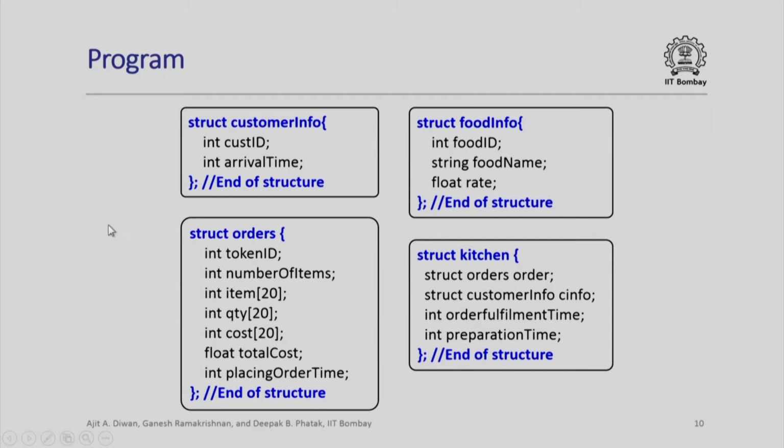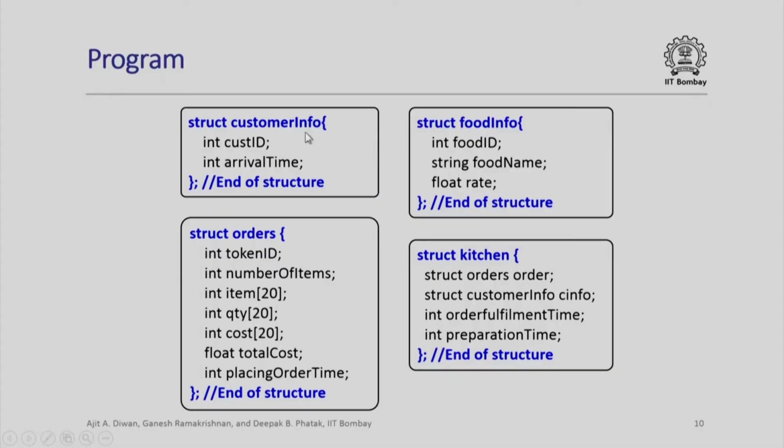Let us look at the computer program. Much of the program is exactly identical to what we had earlier seen. For example, I have customer info, I have struct food info, orders and kitchen. Please note that for the struct orders, in addition to token ID, we now have number of items, and then of course, for each item, the item code, the quantity and the cost, and finally the total cost. In addition, we also put inside this structure the placing order time, which, as I said, should depend upon the number of items that have been ordered with some random value in between.